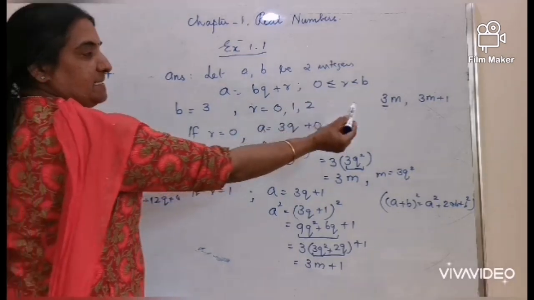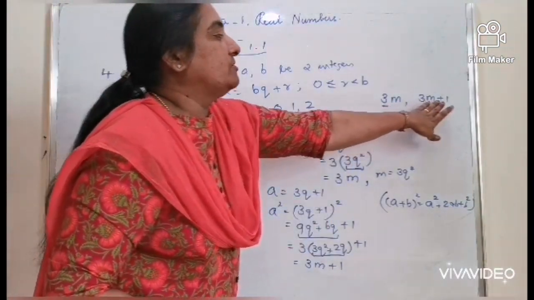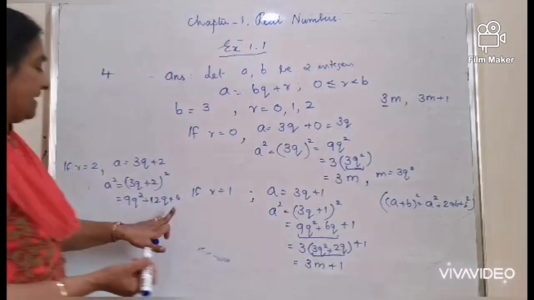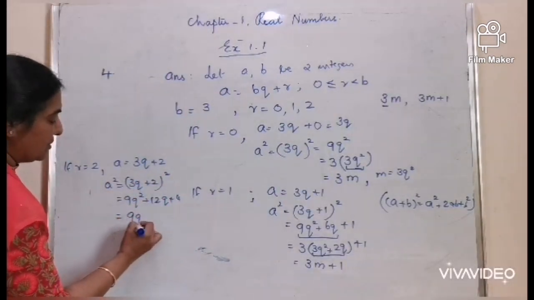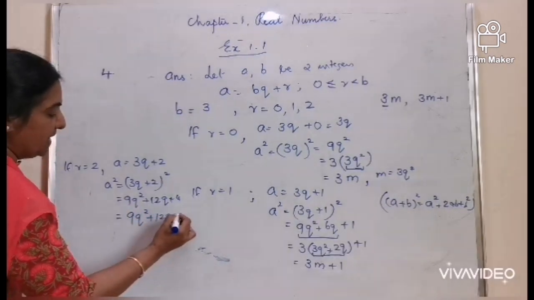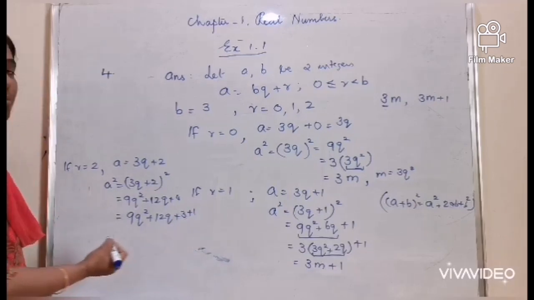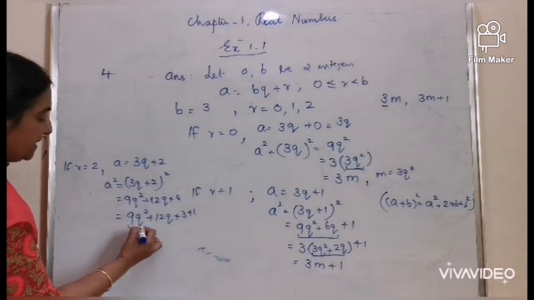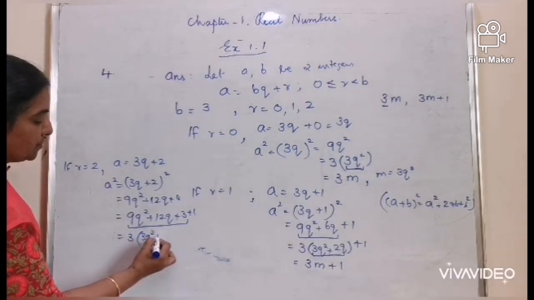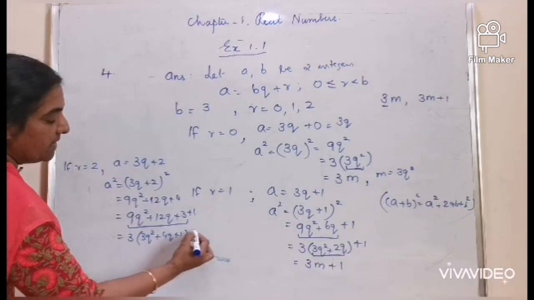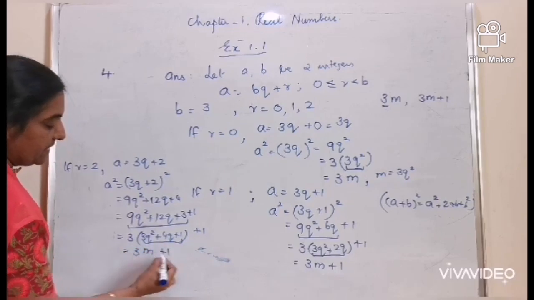Now, by seeing the question, you can see they are asking you to express it as 3m or 3m plus 1, whereas here the number you got is 4. 9q square plus 12q plus 4 can be expressed as 3 plus 1. So from here you can take the common factor as 3q square, 4q plus 1, call this m.